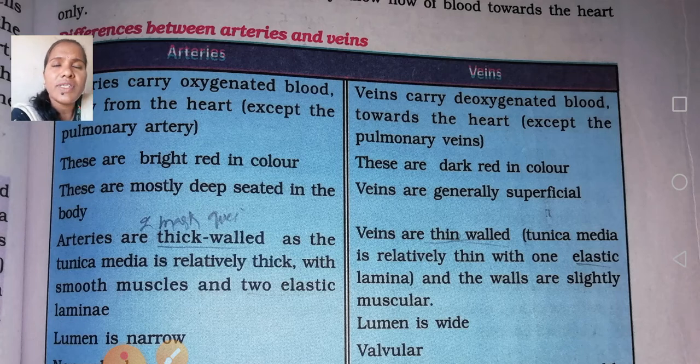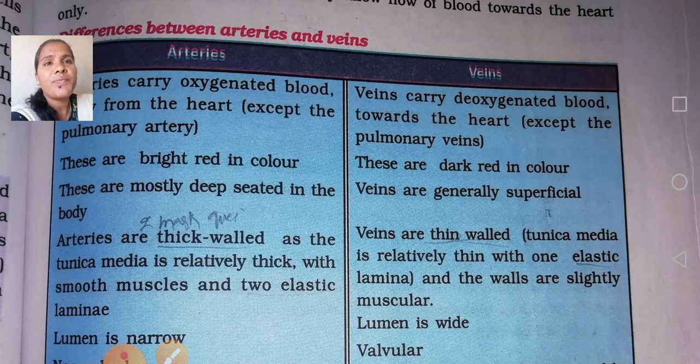Okay, arteries always carry oxygenated blood from the heart, except the pulmonary artery. You got my point? Arteries are connected to arterioles, veins to venules. Remember that arterial blood is bright red in color, oxygenated, consisting of oxygen. Oxygenated blood is nothing but purified blood.